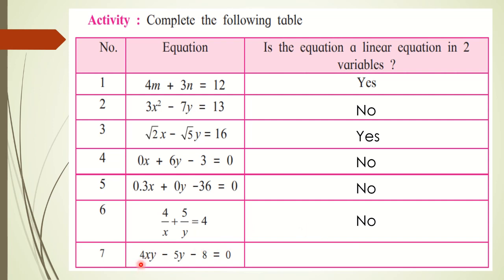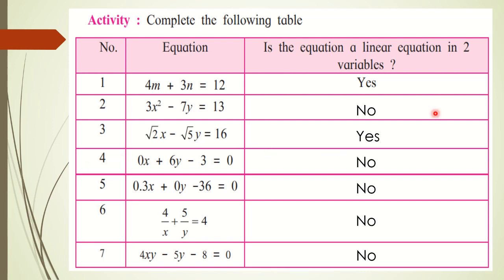Last one, 4xy minus 5y minus 8 is equal to 0. See here also two variables are present. You can see that the degree here is 1. But in this case, we have studied in 9th standard in polynomials that we add the degrees if more variables are present. So here 1 plus 1, the degree of this equation becomes 2, which is not allowed. So again the answer is no.